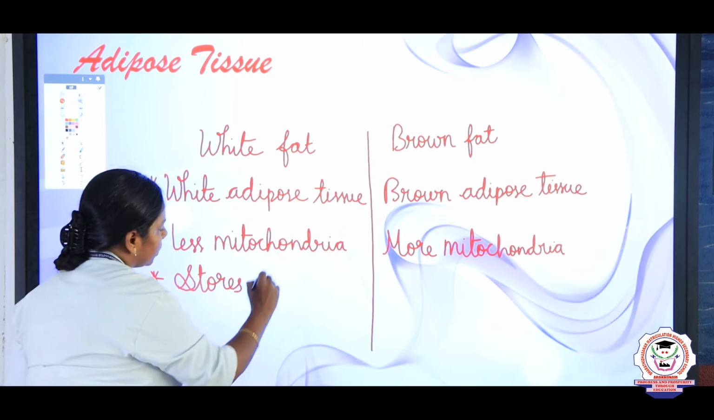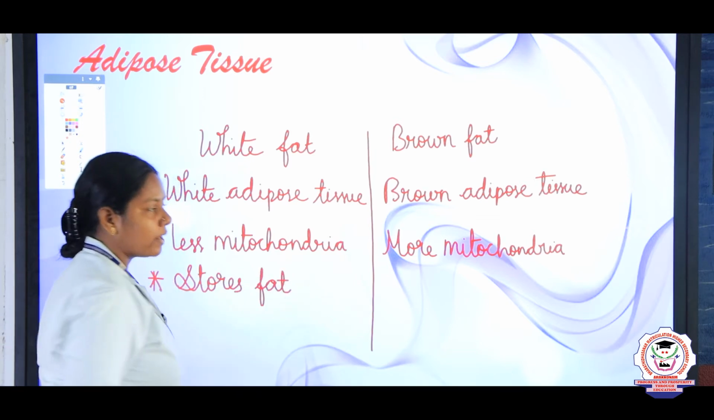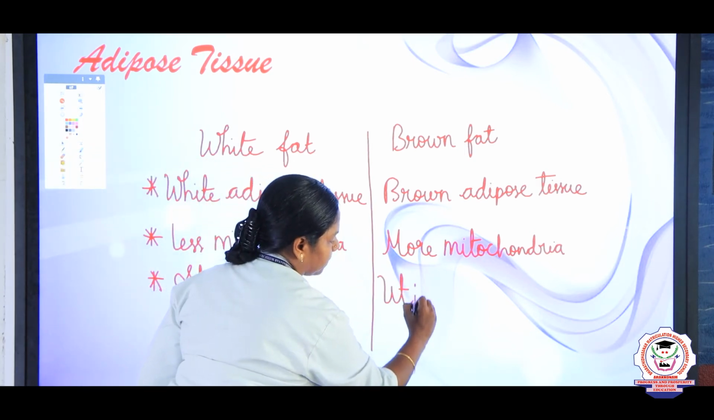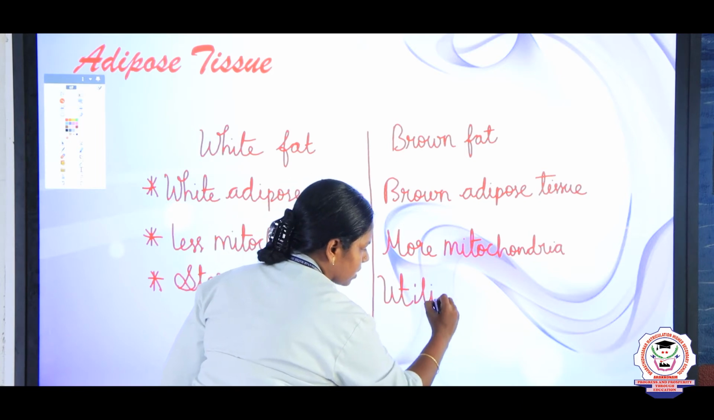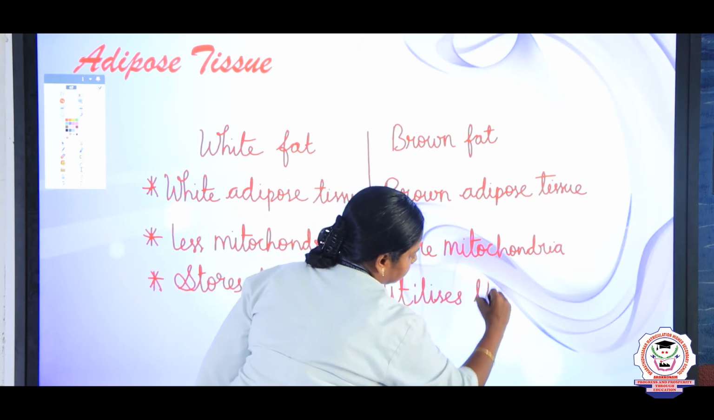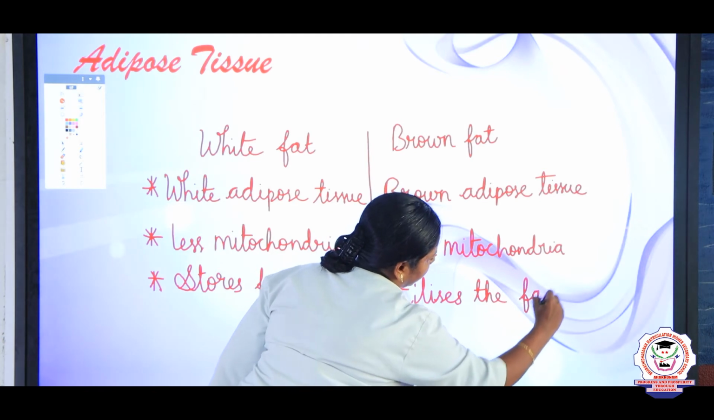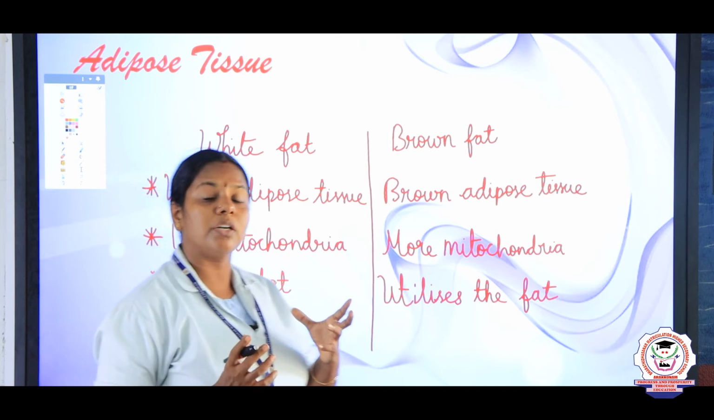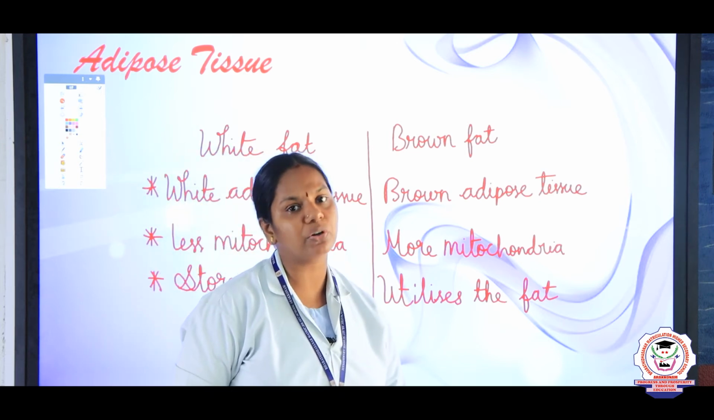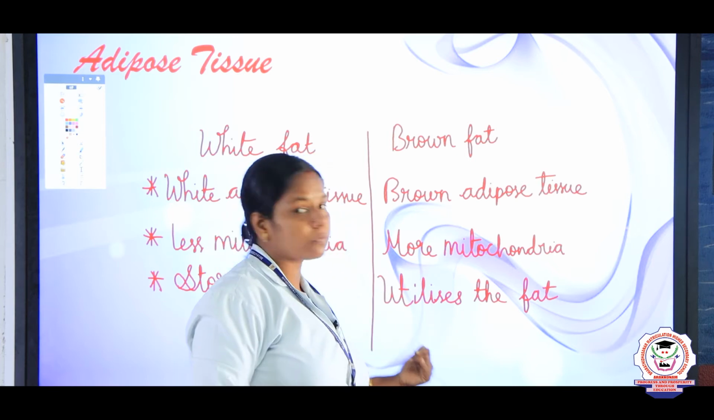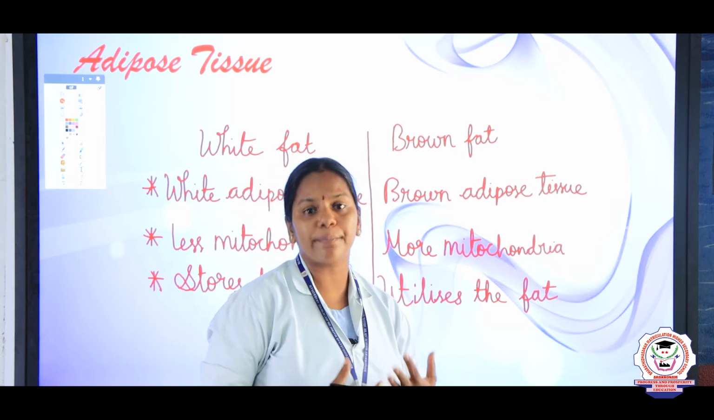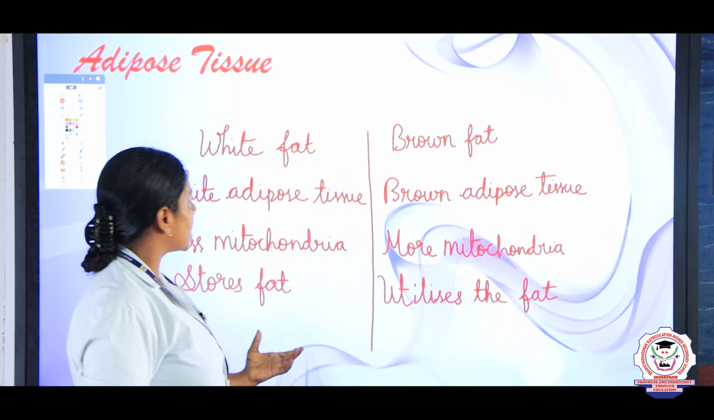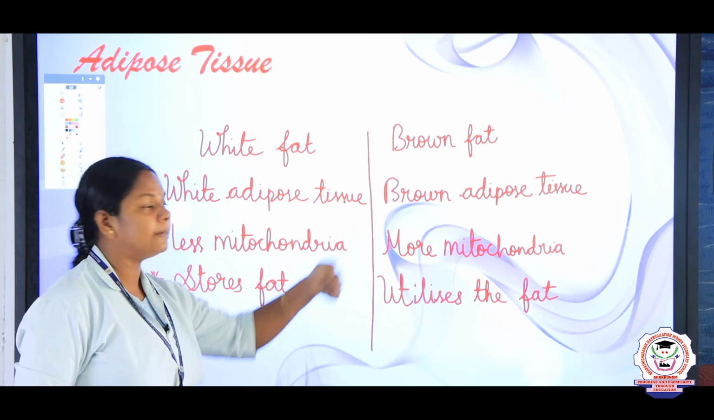stores fat, but the main function of the brown fat is that it utilizes the fat and provides energy, and it is also responsible for the non-shivering thermogenesis in the neonates. In a newborn child, it is responsible for the non-shivering thermogenesis, that is, body temperature is maintained by this brown fat. It is an important question, children. Differentiate between the white fat and the brown fat.